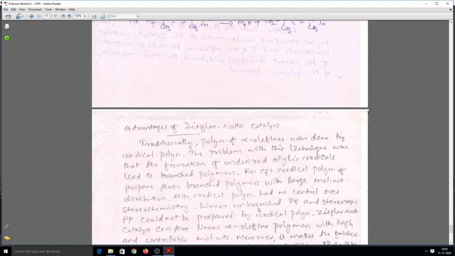And what are the advantages of Ziegler-Natta catalysis? The major advantage of Ziegler-Natta catalysis is the formation of stereoregular polymer, and also we can avoid preparing branched polymers. So these two are the major advantages of Ziegler-Natta polymerization. Traditionally, polymerization of alpha olefins was done by radical polymerization, and the problem with this technique was that the formation of undesirable allylic radicals leads to branched polymers. In fact, sometimes we do not need branching, so we should not go for radical polymerization.